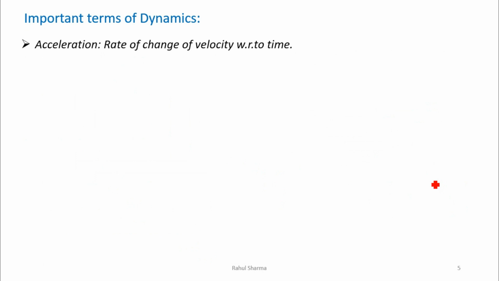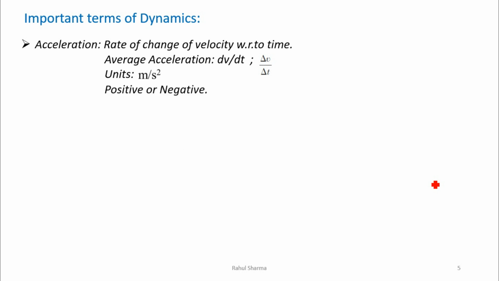Now we will go for the next, that is acceleration. Acceleration is defined as the rate of change of velocity of a body with respect to time. Let us say v is the velocity of a body at time t, and it becomes v plus dv at time t plus dt. Then the average acceleration of the body over time dt is equal to dv by dt, or delta v by delta t. Its unit is meter per second square. Very important to be remembered: the acceleration can be positive or negative.